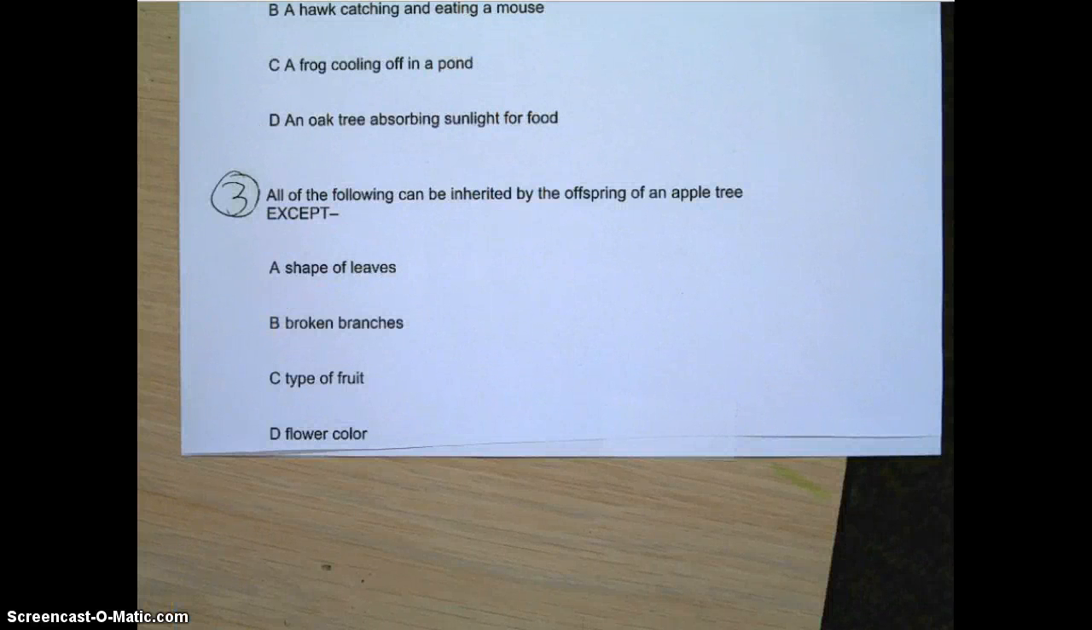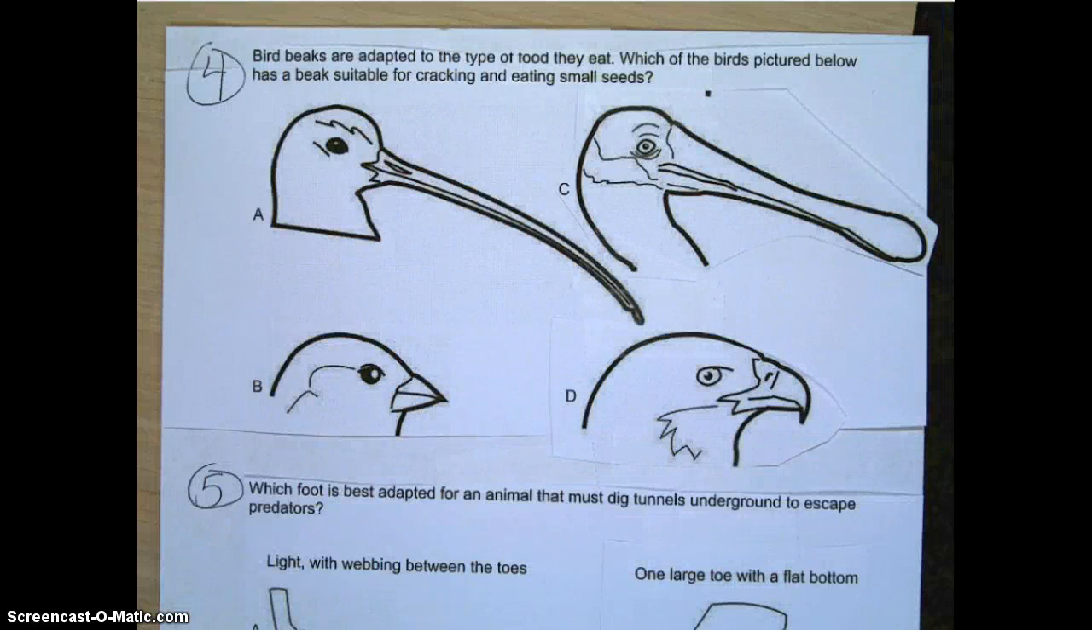Question number 3. All of the following can be inherited by the offspring of an apple tree except A. Shape of leaves. B. Broken branches. C. Type of fruit. D. Flower color.